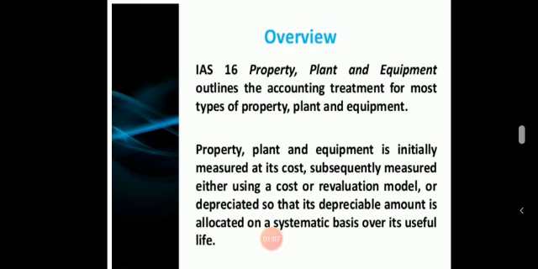Property, plant and equipment is initially measured at its cost. Subsequently it is measured either using a cost or a revaluation model or depreciated, so that its depreciable amount is allocated on a systematic basis over its useful life.